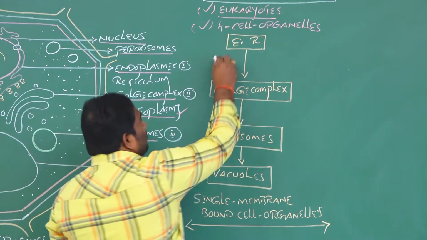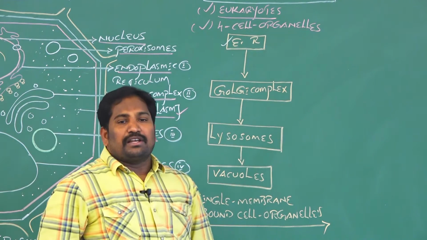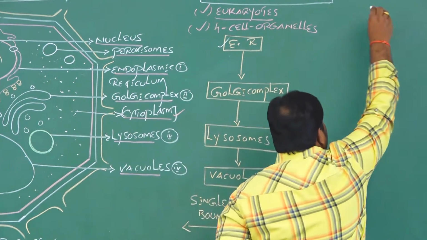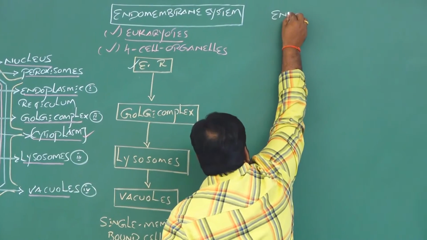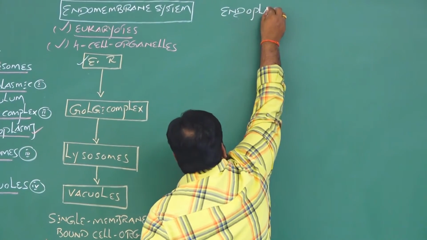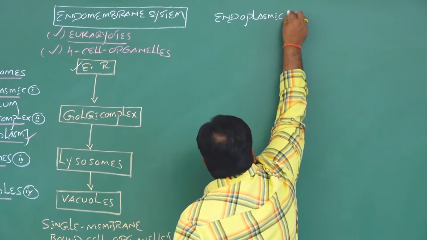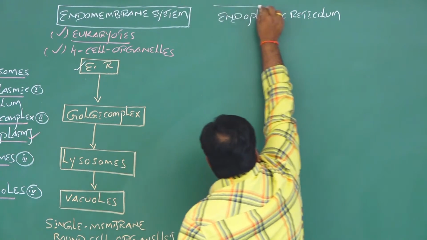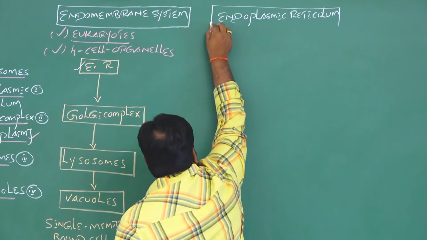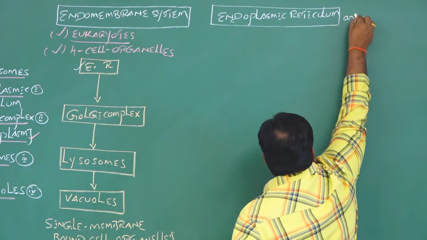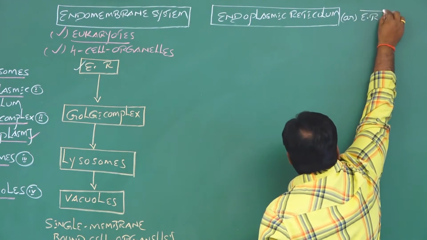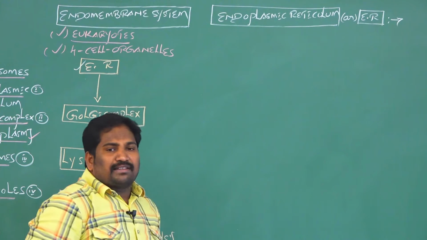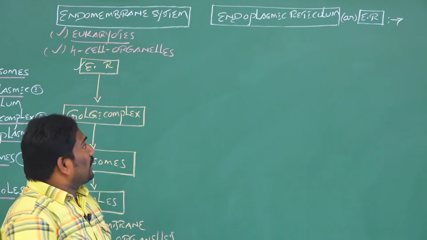Here the first endomembrane system organelle is the endoplasmic reticulum. Let's discuss endoplasmic reticulum. Simply we call it ER. Endoplasmic reticulum, simply called ER, is the first endomembrane system cell organelle. ER stands for endoplasmic reticulum.